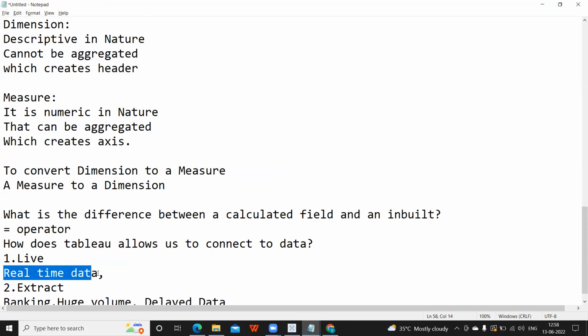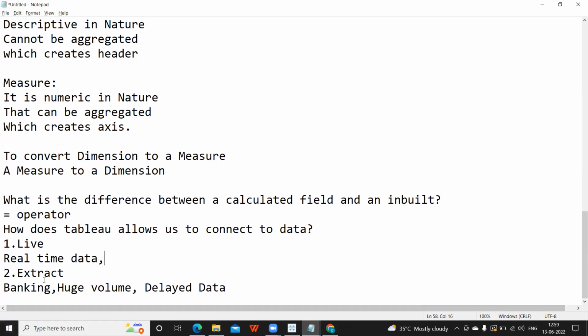Something that we all need to understand. Like our stock market, as and when the price is updating, it is reflecting on the site and the graph is updating automatically. Okay, same is the case here. Again, you can always check with the client how much real-time data he wants. Based on that, you can decide whether you want to go with live connection or extract connection. But no doubt, extract is always faster than live.